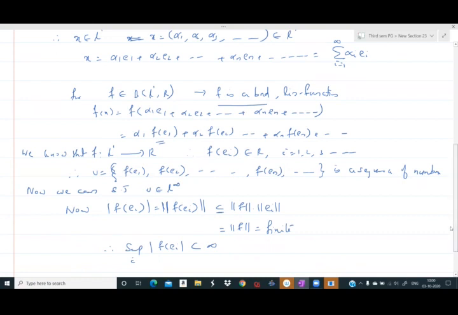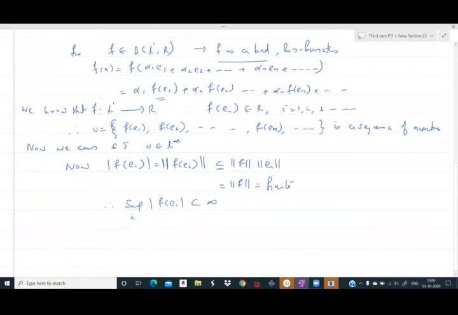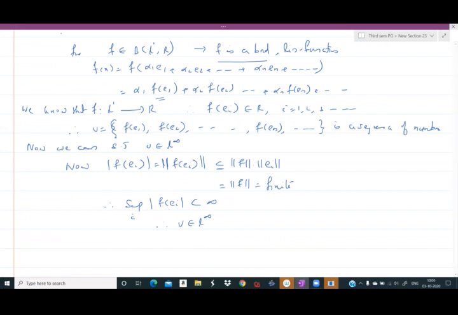This is the primary condition for a sequence to be a member of L infinity. Therefore, V belongs to L infinity. So what we now observed is when we take a member f from BL1R, we can find a V which is equal to the sequence f(e1), f(e2), etc., f(en), etc., where e1, e2, e3, etc., en is the Schauder basis for L1, is a member of L infinity.